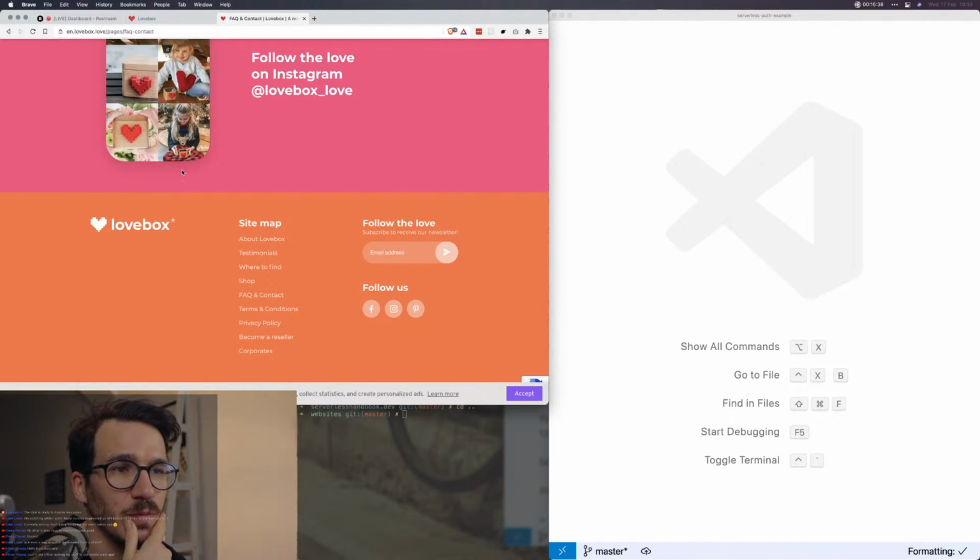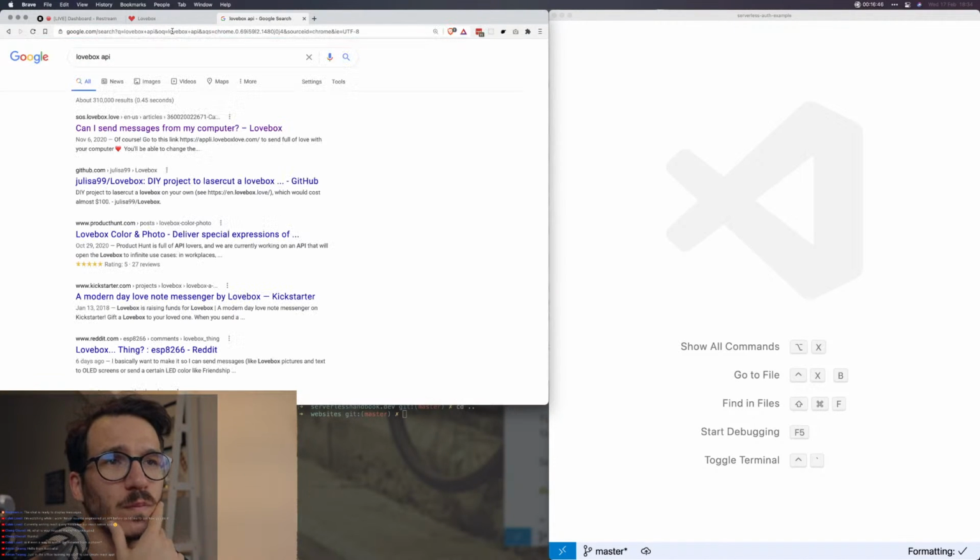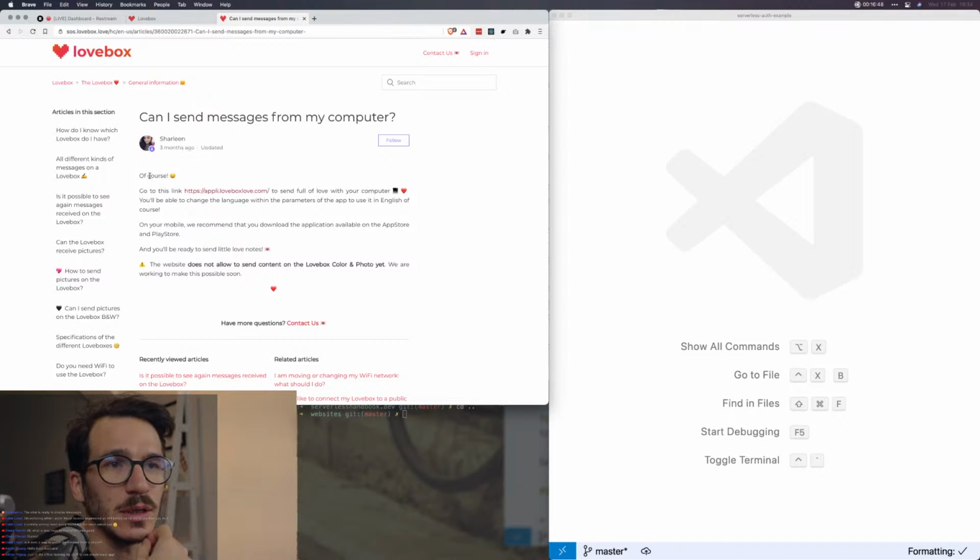Let's see. Lovebox API. Can I send messages from my computer? Yes, so they have this app to send full of love with your computer. You'll be able to change the language within the parameters of the app to use it in English. Does not allow to send.